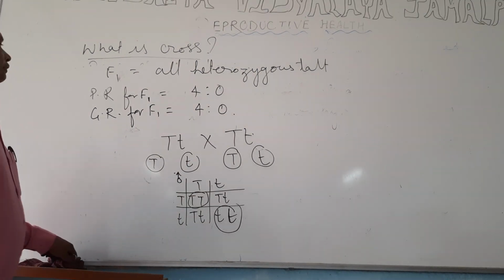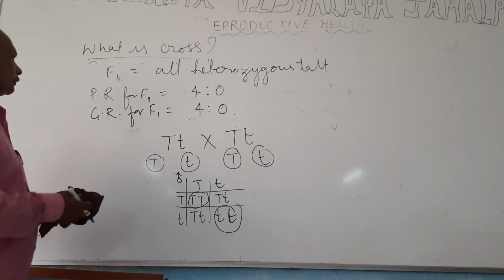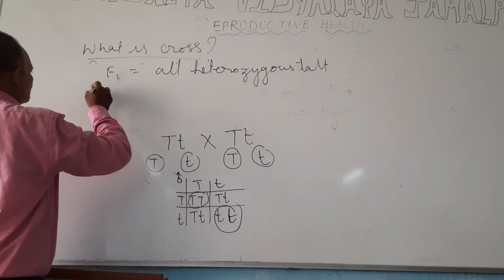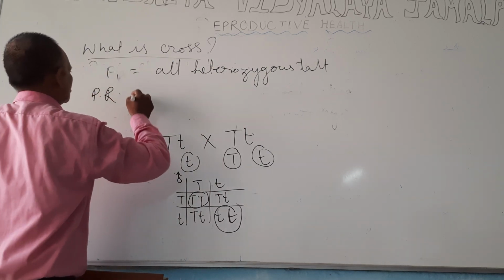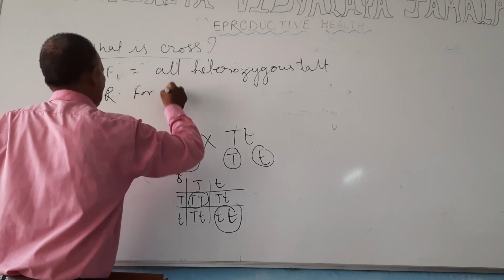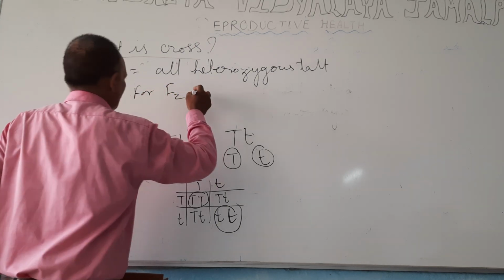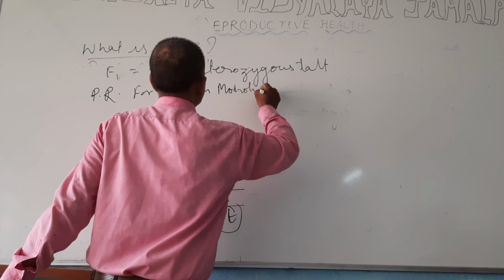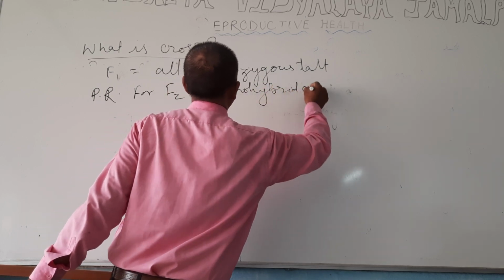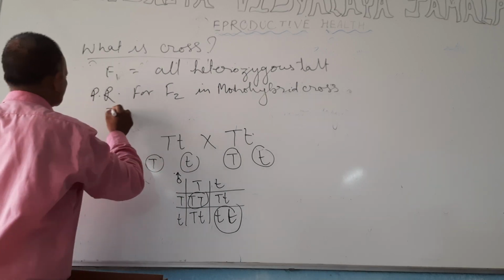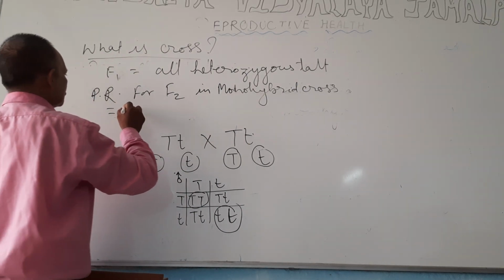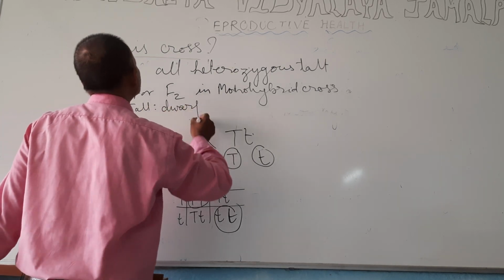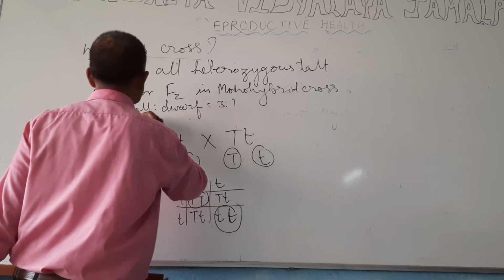So here the F2 PR, phenotypic ratio for F2 in monohybrid cross is equal to tall is to dwarf is equal to 3:1.